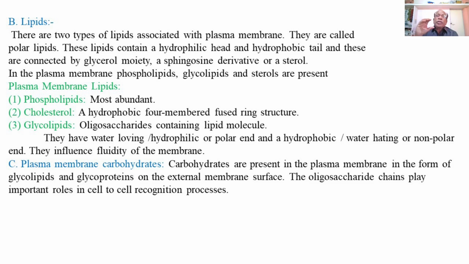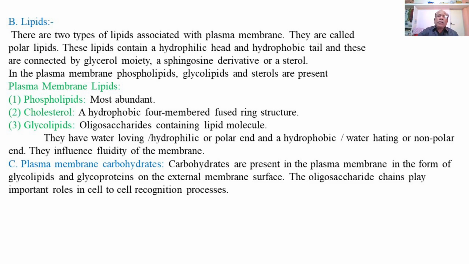The lipids of the plasma membrane mainly have polar, water-loving ends and hydrophobic, water-hating or non-polar ends.